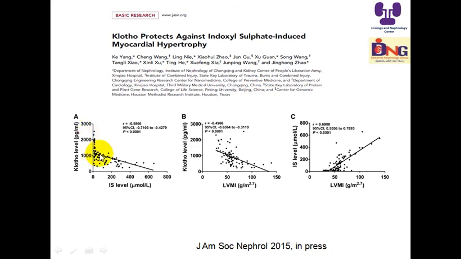If we look at the level, it is inversely correlated to indoxyl sulfate in dialysis patients, and it's correlated with a high left ventricular mass index. So the left ventricular mass index increases, the heart becomes heavier and the muscle becomes thicker, if inflammation is there, if the Klotho decreases and indoxyl sulfate increases.